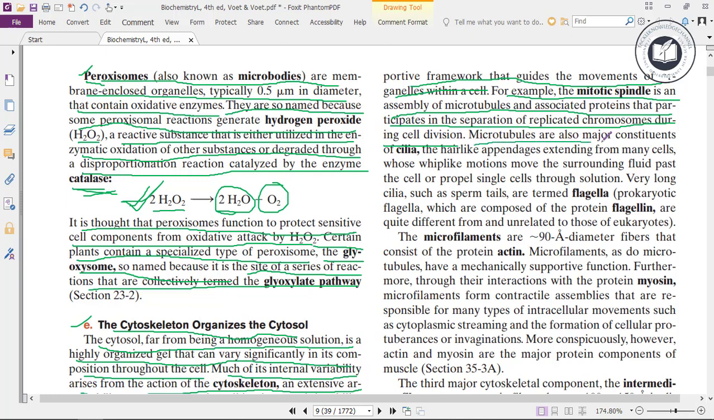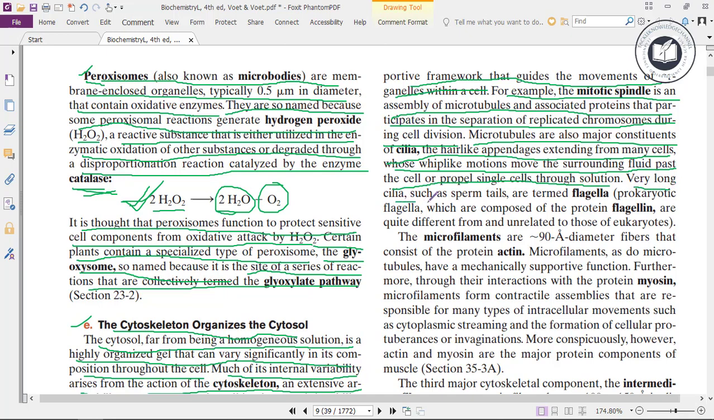Microtubules are also major constituents of cilia, the hair-like appendages extending from many cells, whose whip-like motions move the surrounding fluid past the cell or propel single cells through solutions. So these microtubules are major constituents of the cilia. This is about the cilia.